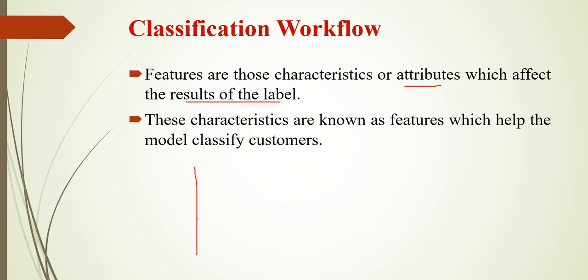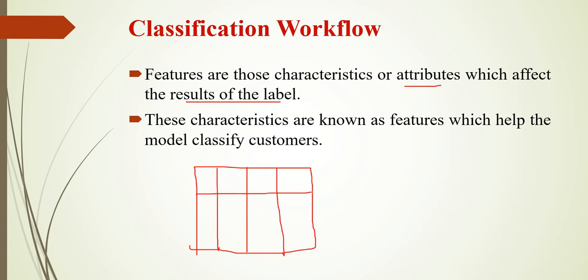For example, if this is a data set, here we have a lot of features. For example, age is a feature, income is a feature, education is a feature. So these three are features.